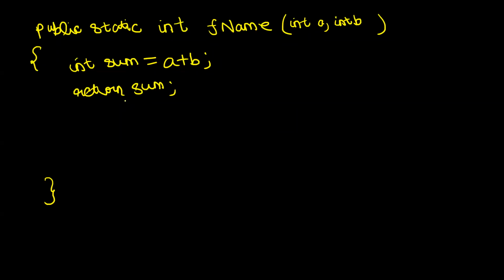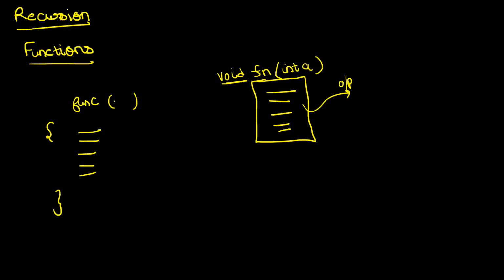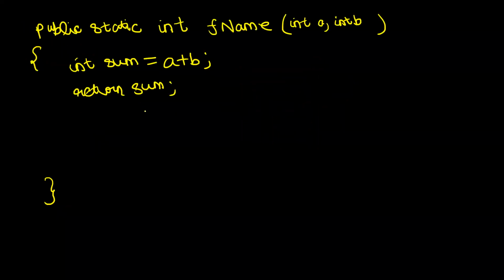So we were just talking about the basics of functions. A function is a piece of code block that you write once and then you can call this function again and again. You can reuse this block of code. Every function has a return type that you have to specify, and if the function is not returning any data type, you write void. Then you write the name of the function. Then within parentheses, you write the parameters or the arguments that my function is expecting. Then within curly braces, you write the logic of the function, and then you return something or you don't return something, depending on whether the return type is void or integer.